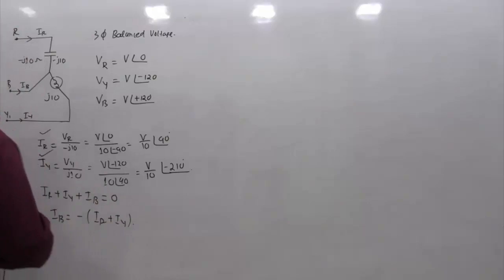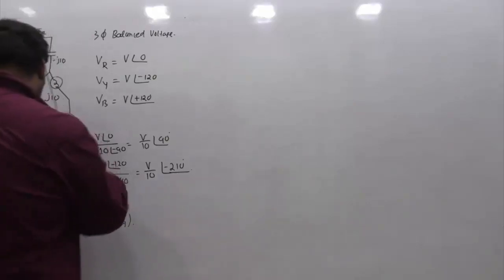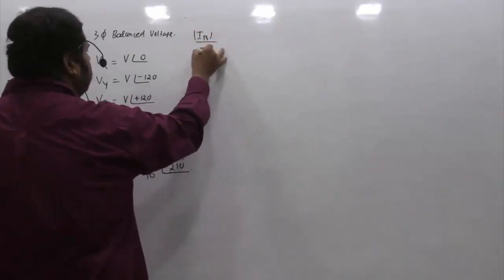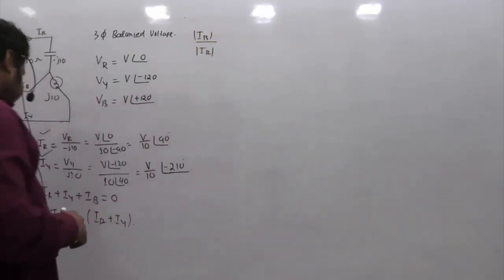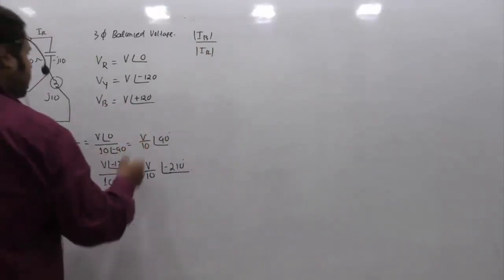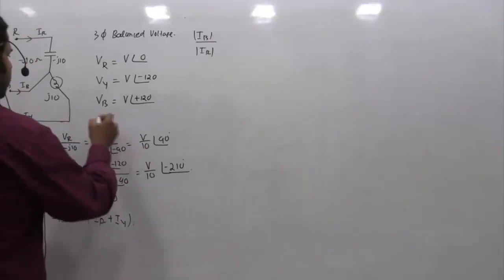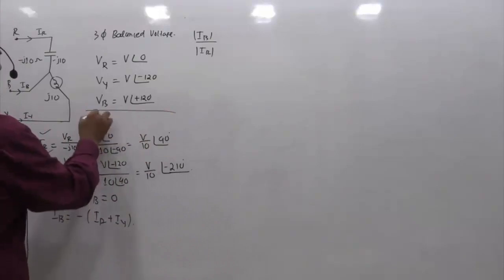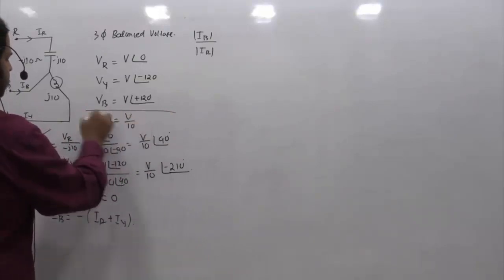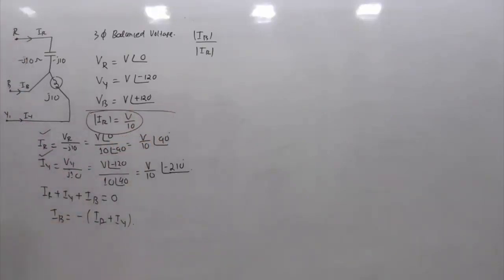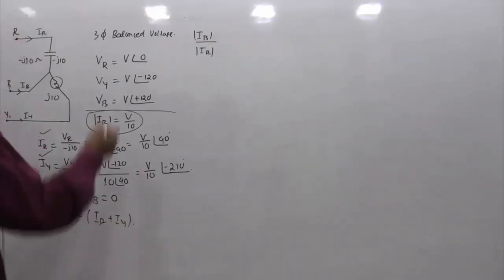So the question is, we are supposed to find the ratio of the magnitude of IB to the magnitude of IR. This is what you have to find. IR is okay; IR is coming to this much, including magnitude and phase. If I ask you the magnitude of IR, this happens to be V by 10, because magnitude means we are not into phase. By simplifying, we have to get IB, take magnitudes, and then divide.